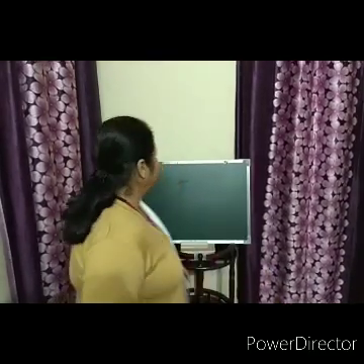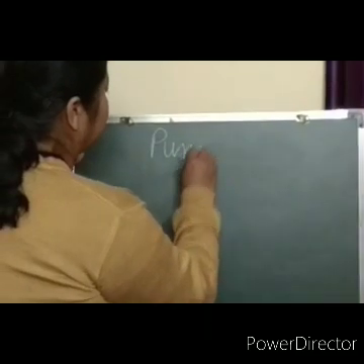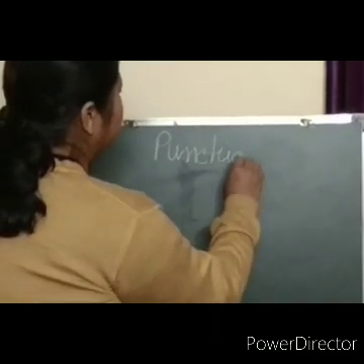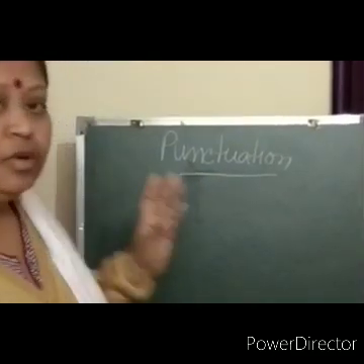So today, now it is clear to you all. Today our topic is punctuation. Today we are going to learn about punctuation. So the definition is clear now.